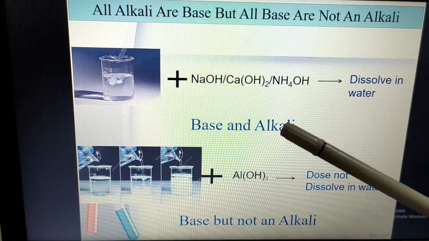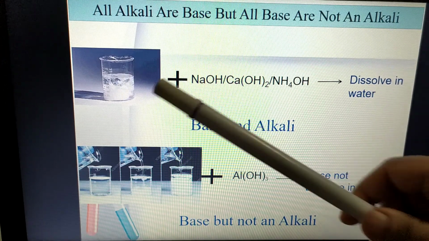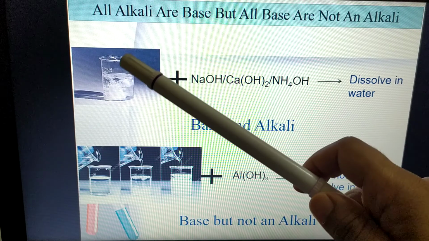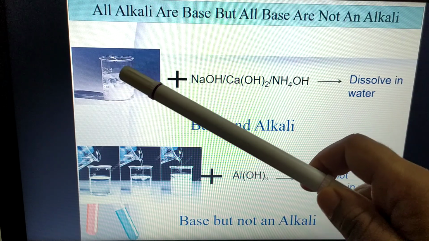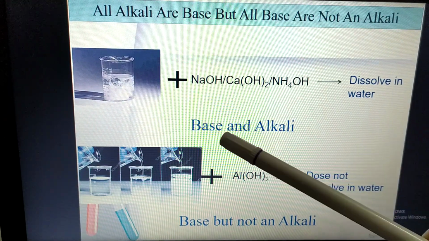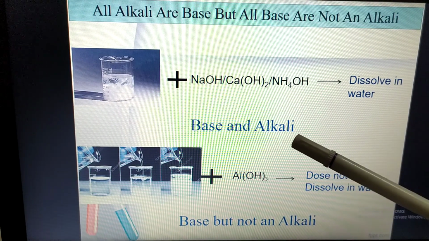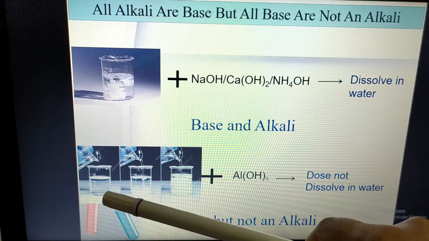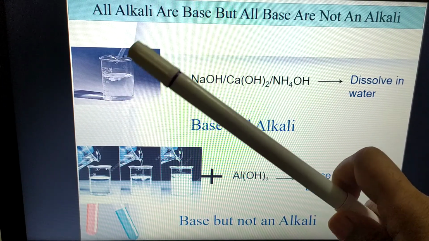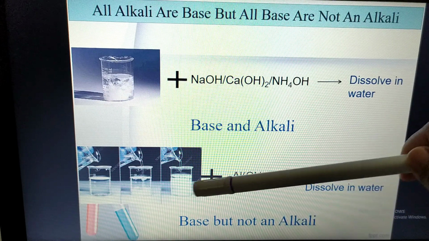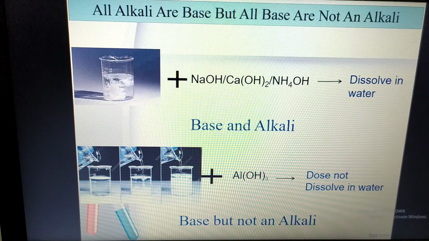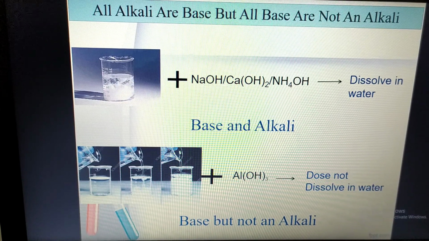But alkali dissolve in water. If you pour any alkali with water, it will dissolve. That one we call both base and alkali. But when any chemical substance that is base doesn't dissolve in water, we cannot call it alkali, because alkali must dissolve in water.